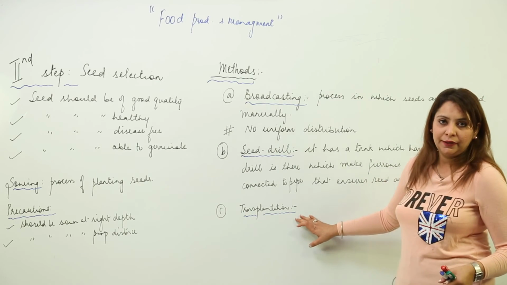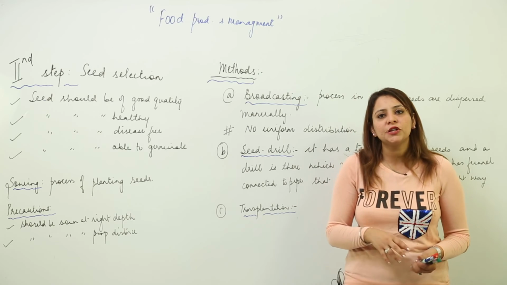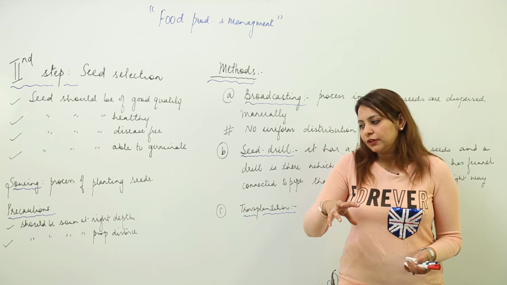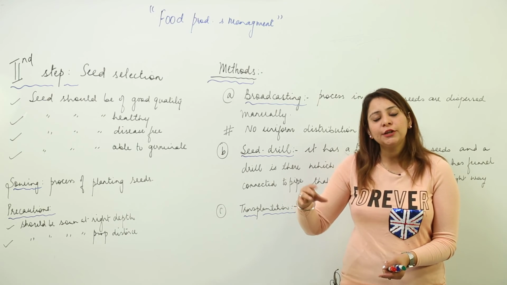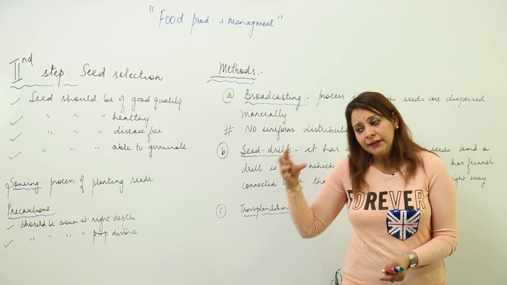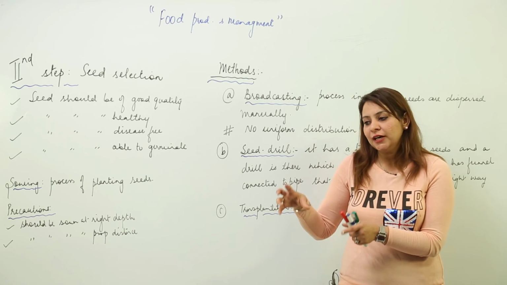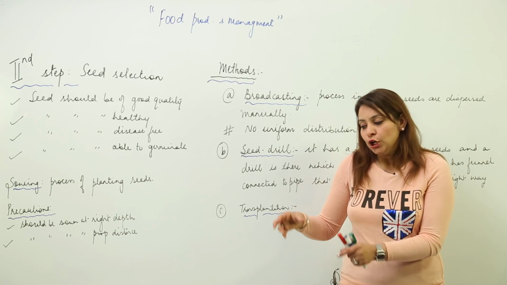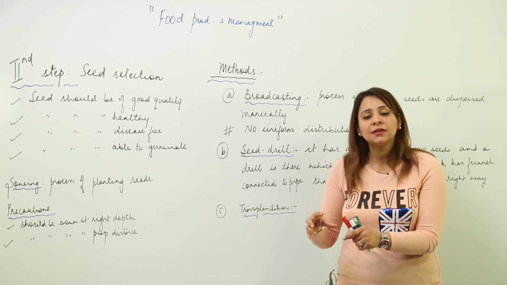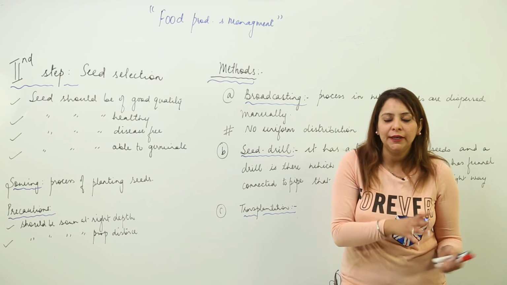Third is transplantation. In transplantation, the farmer plants the seeds, say in a pot, and when those seeds germinate to form a small plantlet, the selected plantlets are chosen. Those plantlets which are healthy or have the proper characteristics which a farmer needs. He takes out that plantlet and plants it in the main field.